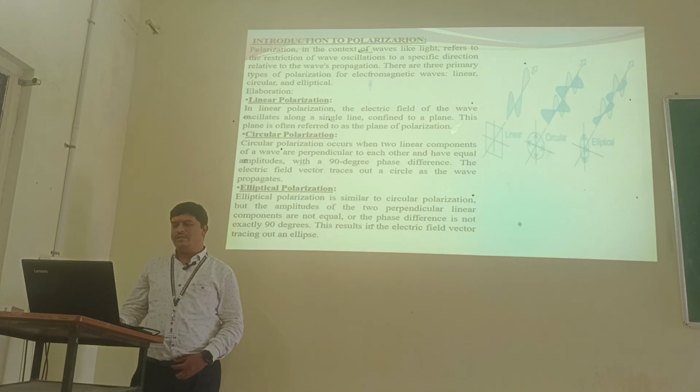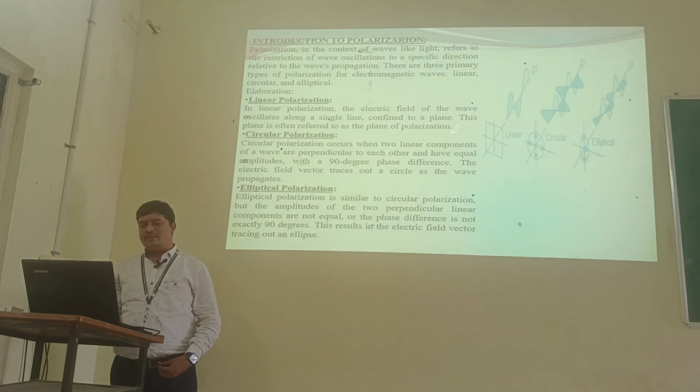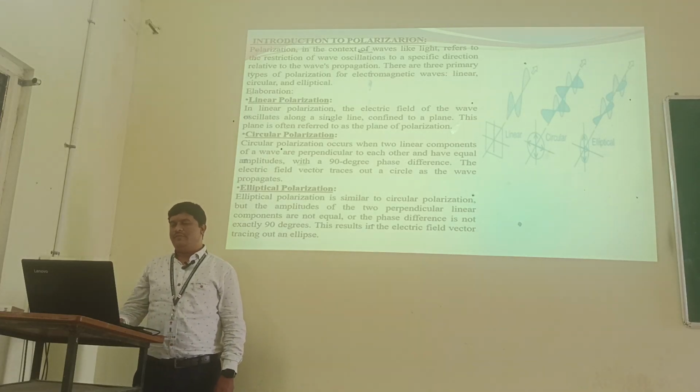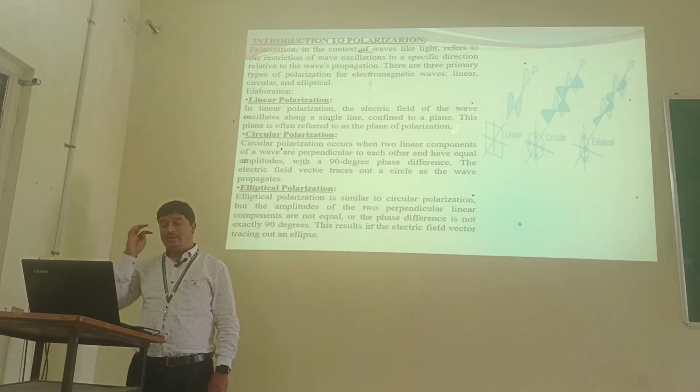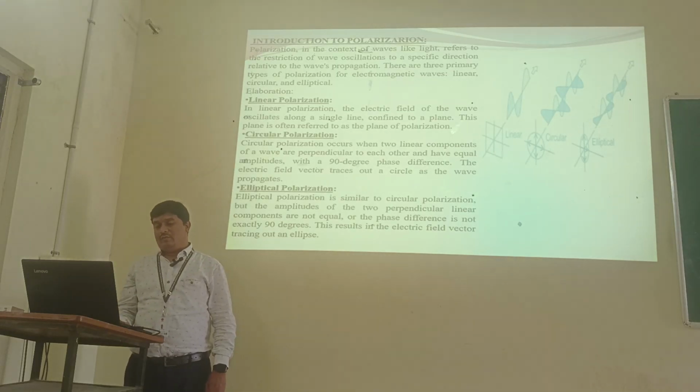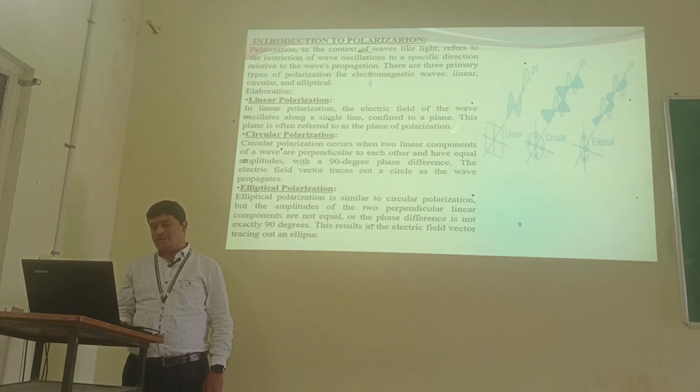Next, elliptical polarization is similar to circular polarization, but the amplitudes of the two perpendicular linear components are not equal or the phase difference is not exactly 90 degrees. So this results in a phenomenon called elliptical polarization.